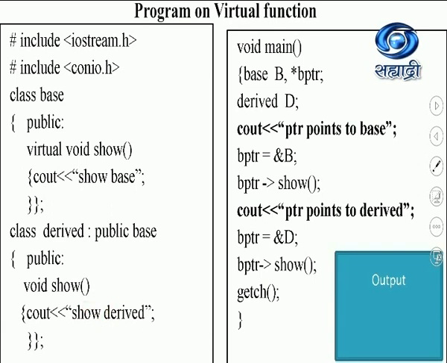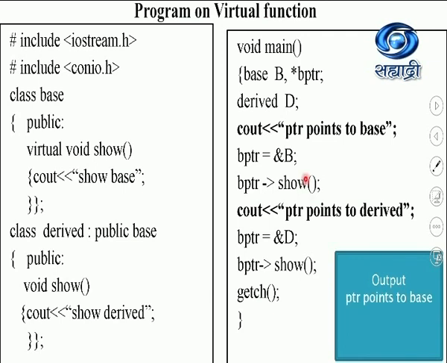Now we know that we can have a base class object and a base class pointer. D is here the derived class object. Base class pointers can point to the base class and the derived class. First I am pointing it to the object B, which is the base class object, and I say show.